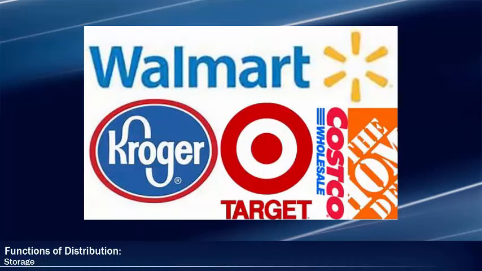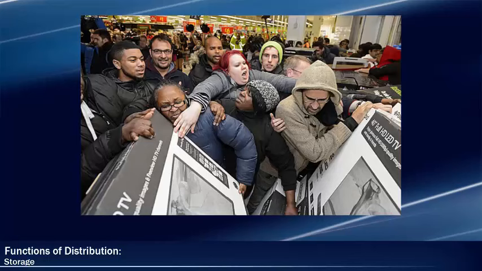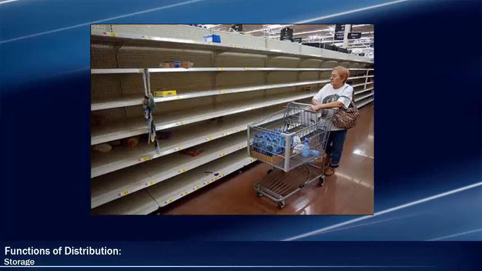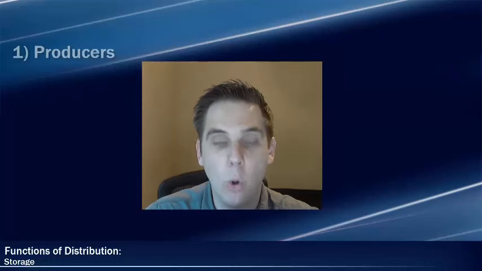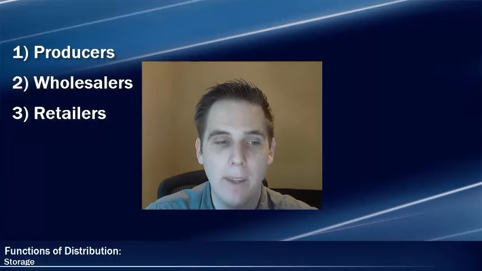So distribution has two functions in particular that we're going to talk about. First is the storage function. The storage function of distribution is the idea that many retailers will keep a 2 to 3 month supply of inventory for immediate sales, unexpected sales, so they don't accidentally run out if all of a sudden demand shoots up higher than they expected to. This is something that producers, wholesalers, and retailers will all take advantage of.